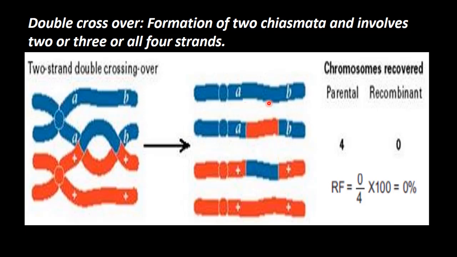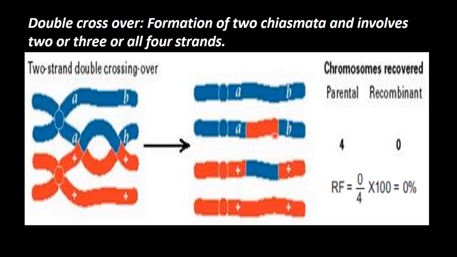This chromatid goes as such, A and b recessive, and with this double cross you get capital A, small a and small b as such. In between alone is transferred.